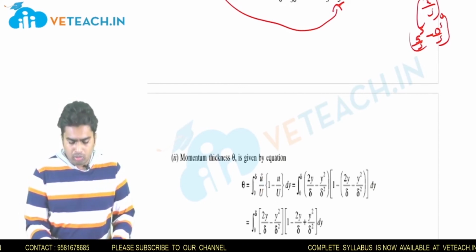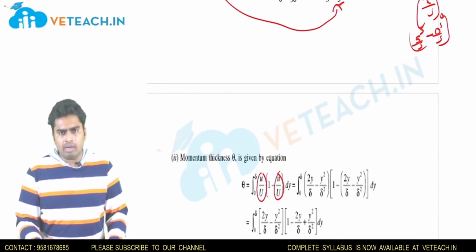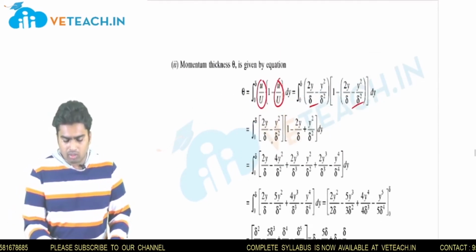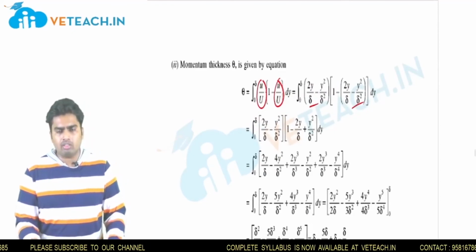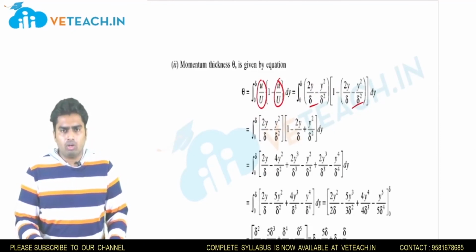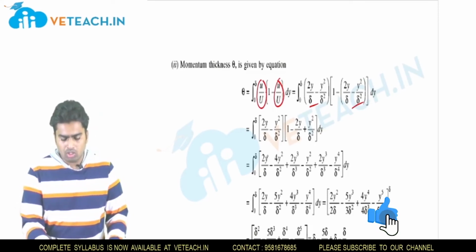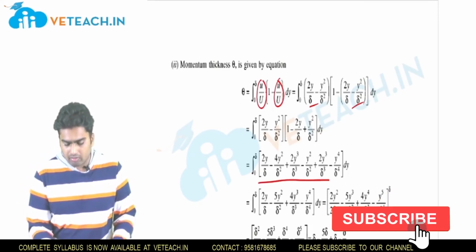So again, in place of small u by capital U, I am writing the given velocity profile. So this is the given velocity profile, and I will try to do the multiplication of this. I think we are well aware of multiplication of these expressions: a plus b into c plus d, we can do the multiplication. After doing the multiplication, this is the equation I have obtained.